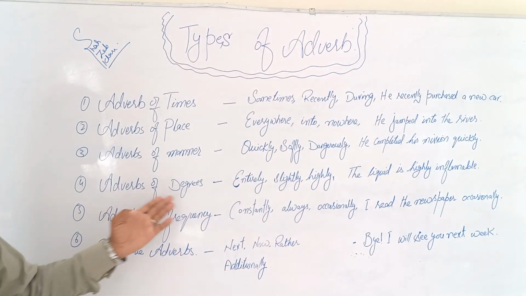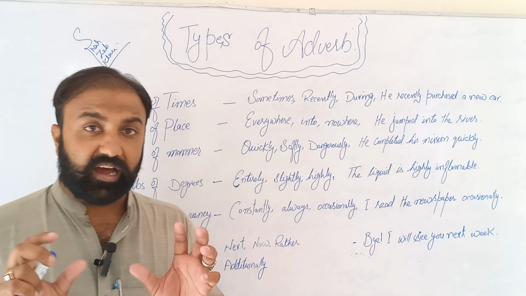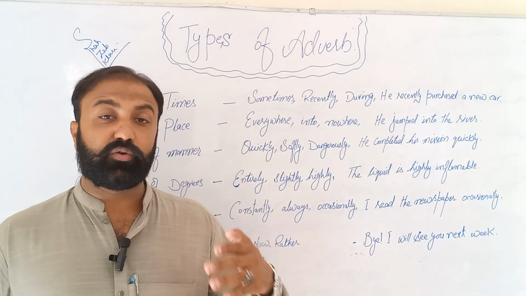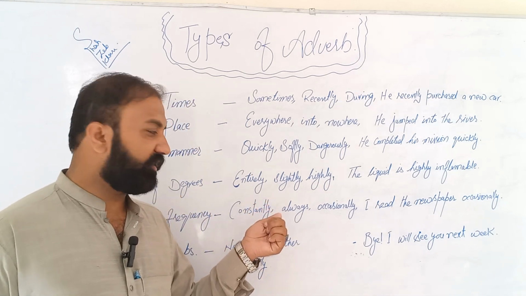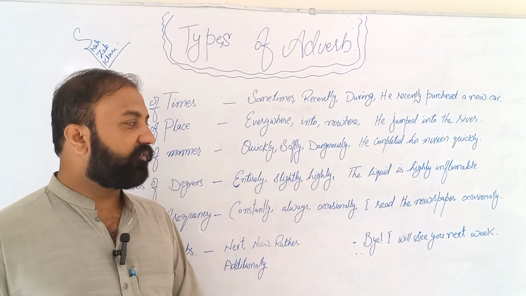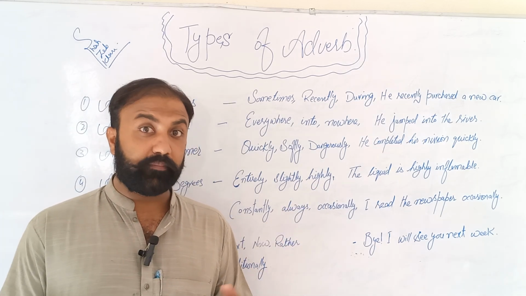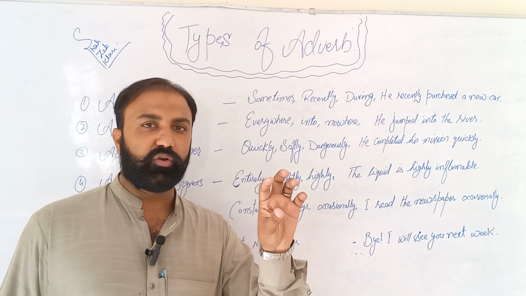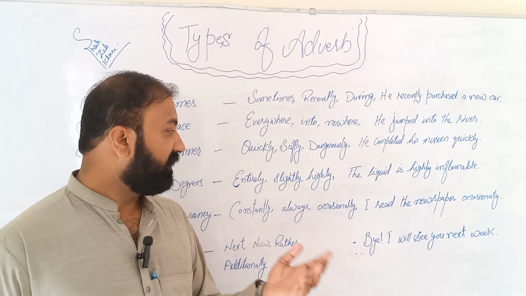Next we have the adverb of degree. Degree basically talks about how intensely the action was being taken. For example, we have a few examples here: entirely, slightly, highly. I would give an example like, the liquid is highly inflammable. It means the substance that the liquid had was very inflammable.